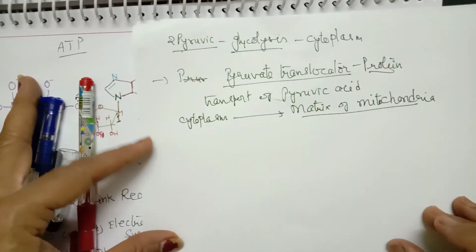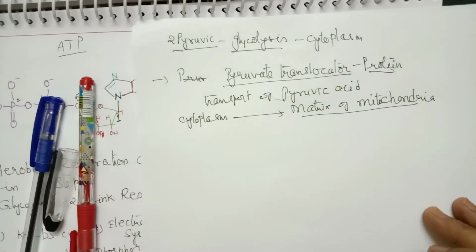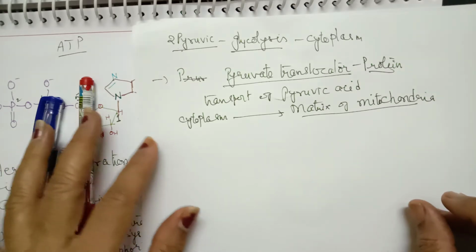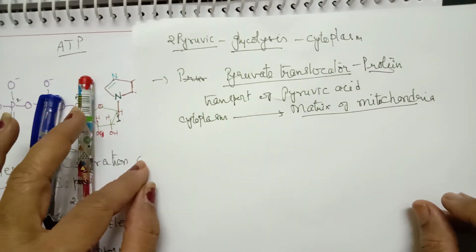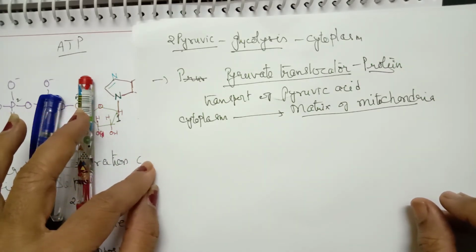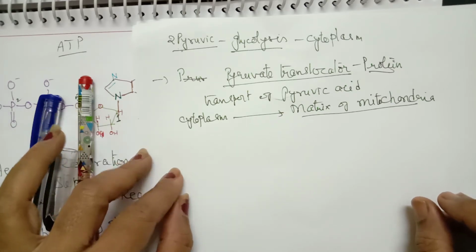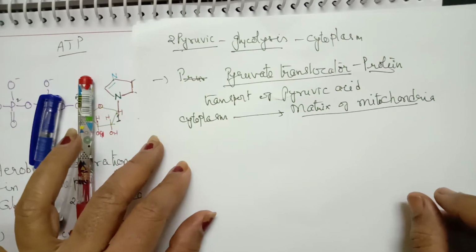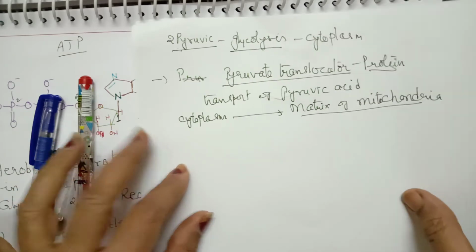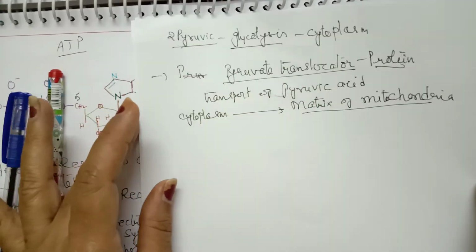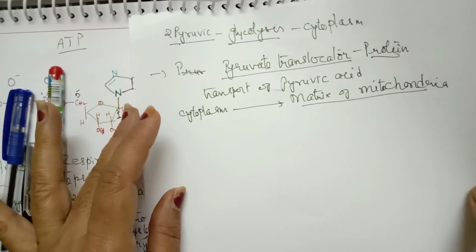Once the pyruvic acid enters into the matrix of mitochondria, it undergoes complete oxidation. Before it enters into the Krebs cycle, it undergoes an intermediate step which is called the link reaction.